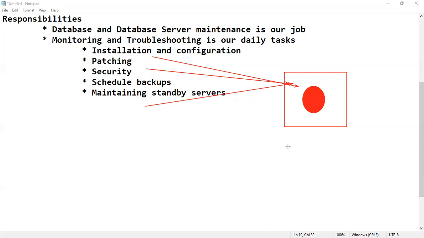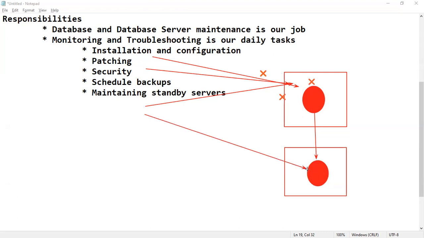But tomorrow if this production server is damaged unexpectedly, how will the users or applications continue their work, right? That is the reason, as a database admin, we have to maintain one standby server. Whatever changes are going on here in production should be applied automatically to this standby. Tomorrow, due to any reason, if the server is down, database is down, or network is down, no problem. Immediately we can make these users continue their work here.